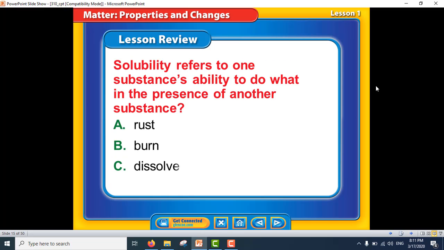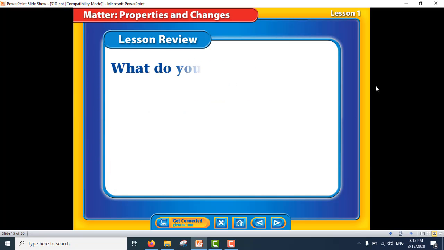Now, solubility refers to one substance's ability to do what in the presence of another substance. What's your answer? Rust, burn, dissolve, change shape. Yes, dissolve.